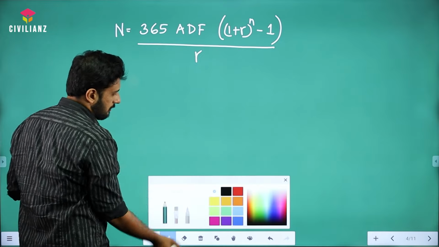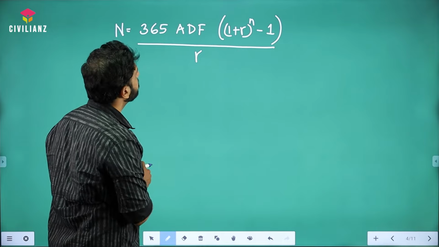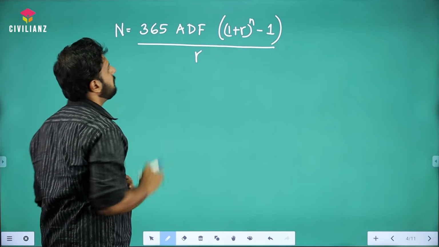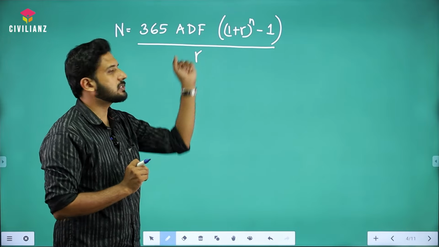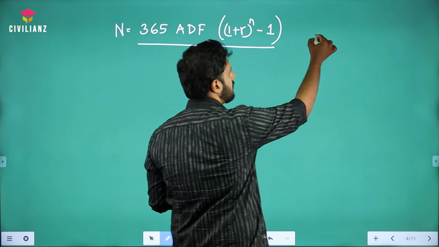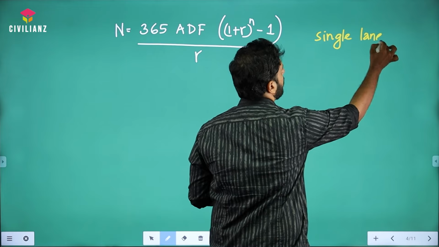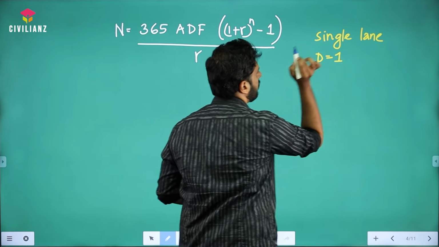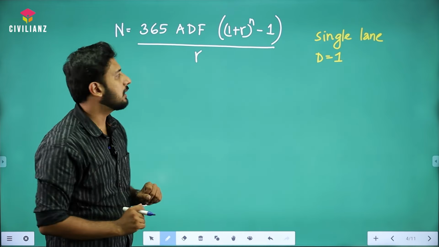Now in this, which data are directly given? R is given as 4%. Then the distribution factor is not given in the question, right? In any question, if the lane distribution factor D is not given, we are going to assume that it's a single lane road. For a single lane road, D will always be equal to 1. This is the point that you need to keep in mind. All other data, N is also given, right? N is given as 20 years. That's it.